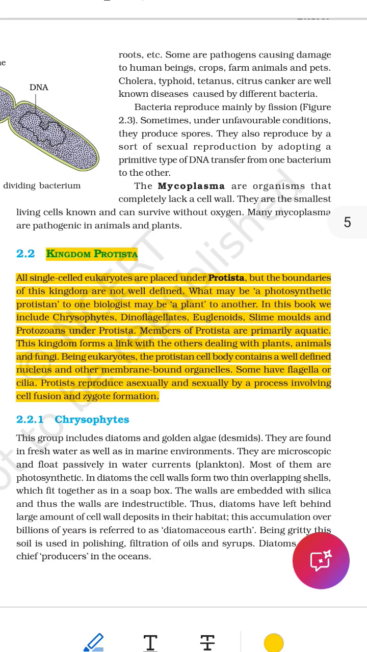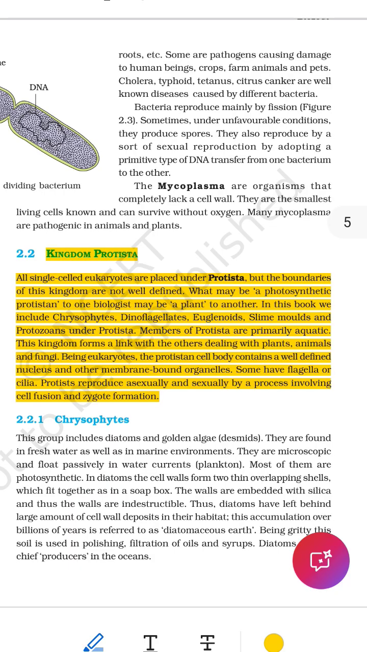3. Classification confusion. The boundaries of Protista are not clear-cut. For example, one scientist may call a green protist that makes food from sunlight a plant, while another calls it a protist. Because of these overlaps, Protista remains a mixed category where scientists sometimes disagree on what belongs.